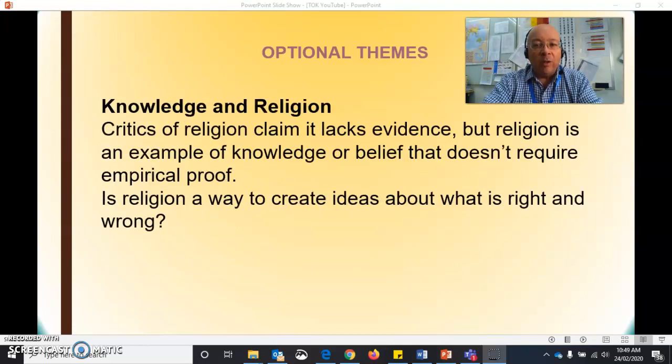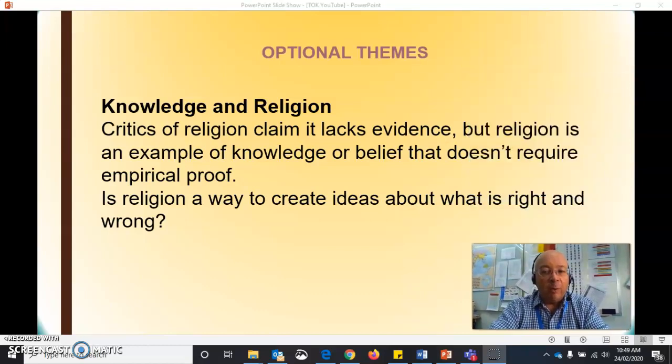Knowledge and religion. Religion's a very different type of knowledge. It doesn't necessarily require the evidence that, say, science does. So questions like, is religion a way to create ideas about what is right and wrong?